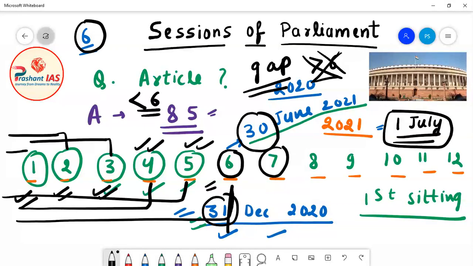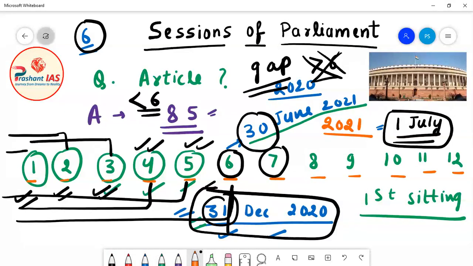So if the last session has ended on 31st of December 2020, the next session can be conducted on any date in the month of January. It may be January 1st, 2nd, 3rd, 4th, and even 31st of January. Similarly, it can be conducted in the month of February, March, April, May, and also in the month of June, but it cannot be conducted in the month of July. So the 30th of June is the last date.